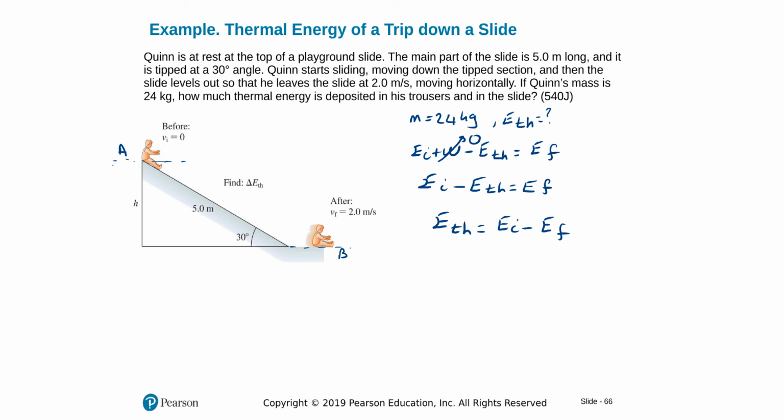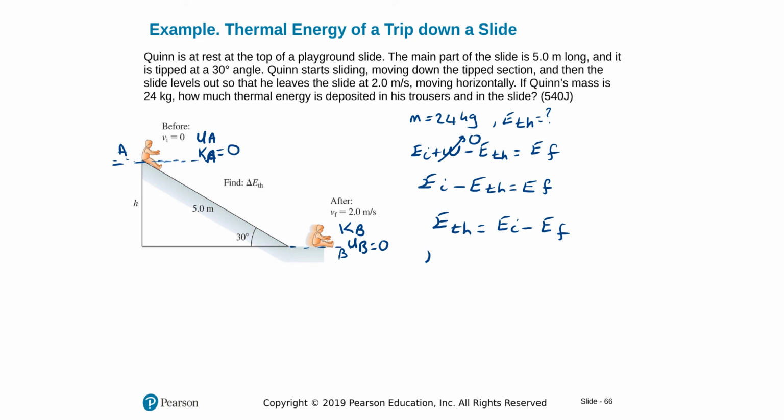We call this initial point point A. At the initial point we have a potential energy UA and no kinetic energy because there's no velocity, so KA is 0, not B. At point B we have kinetic energy, but potential energy is 0. And that's it.